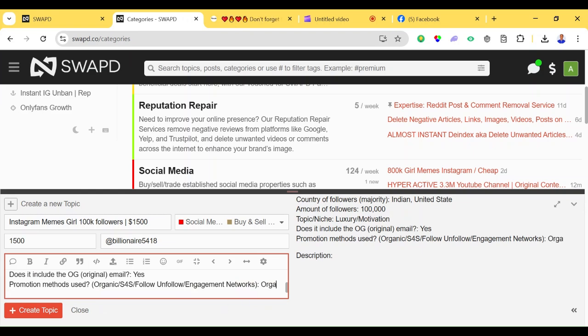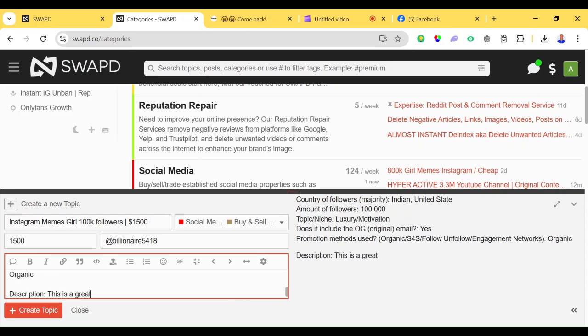So that's all. In case you are going to input some description of the account, you don't need many things. You can just say this is a great potential account for businessmen. So that's it.